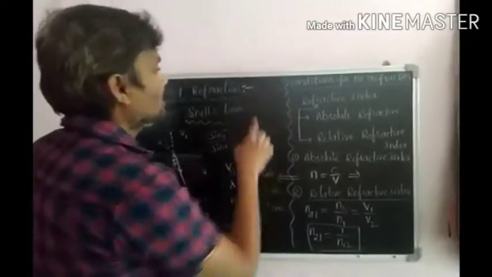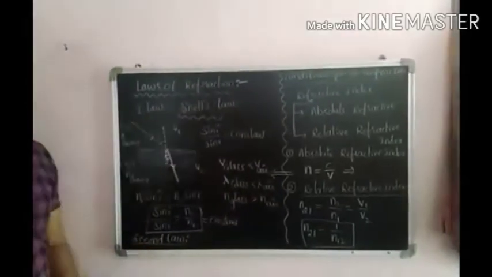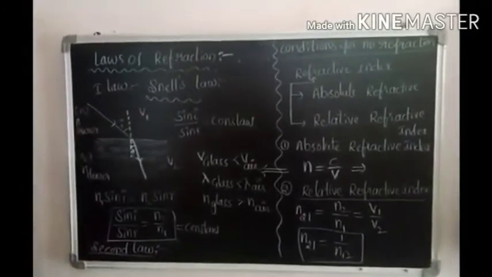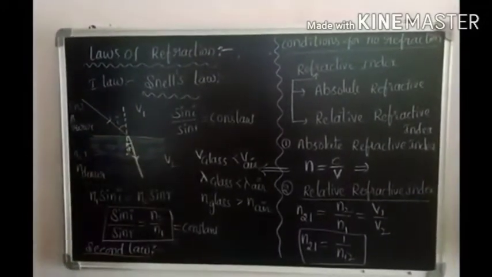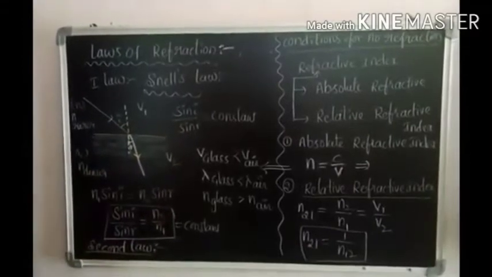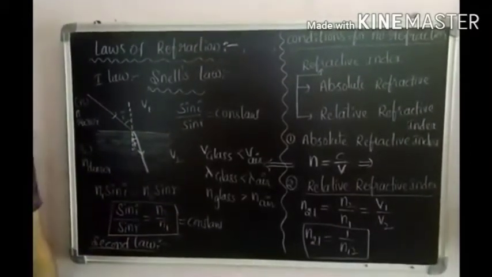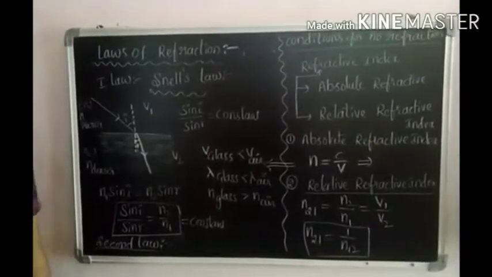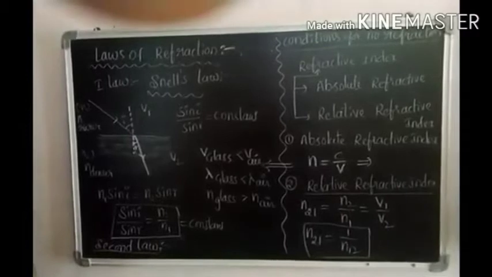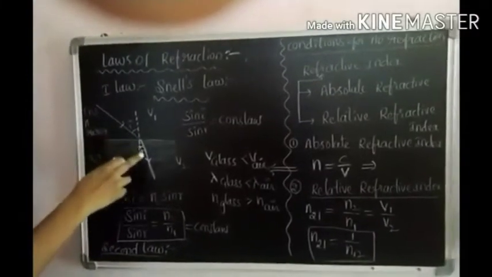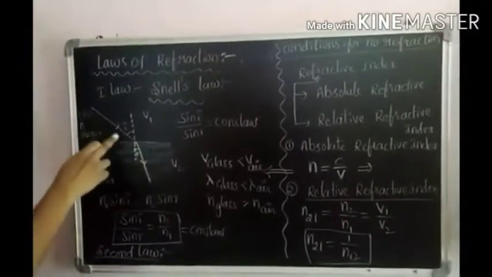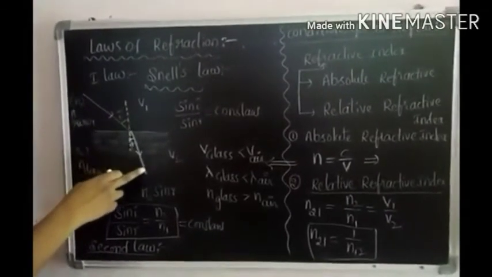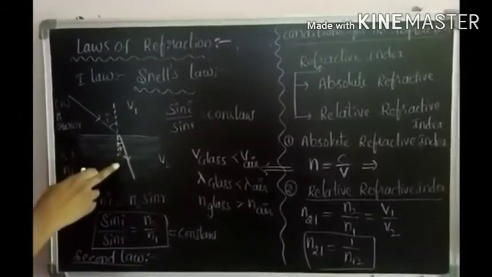Here also we are going to discuss laws of refraction. The first law of refraction is Snell's law. What is Snell's law? Here, when light ray travels from one medium to another medium, it deviates from its original path. Already we discussed that. That is the refraction of light. Here, this is the incident ray. This is the refracted ray. This incident ray makes angle I with the normal. This refracted ray makes angle R with the normal.